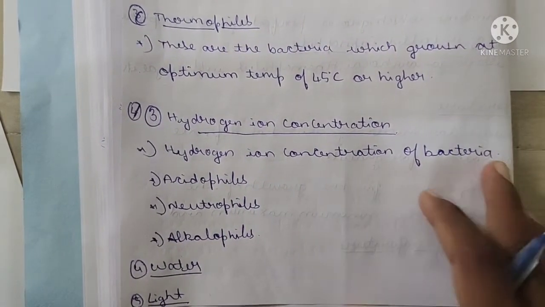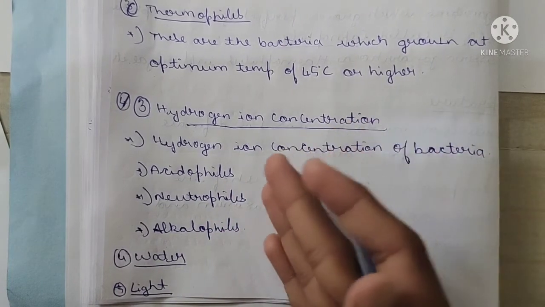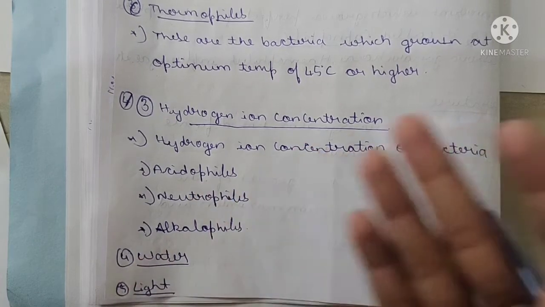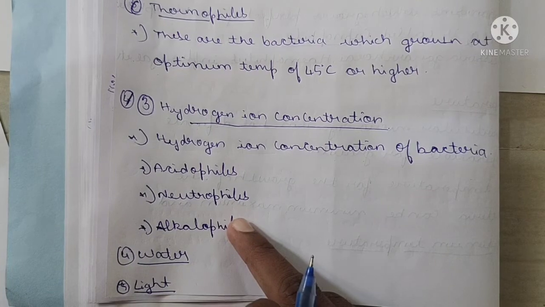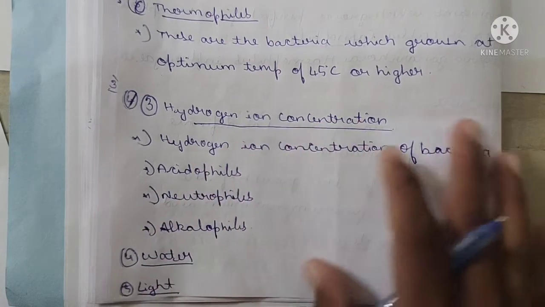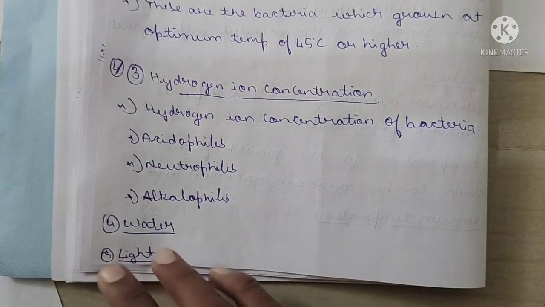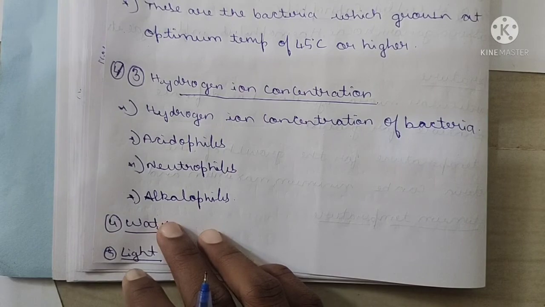Yes, water is also very important. If bacteria are aerobic, meaning they need air, then they require water. If they are anaerobic, they don't require water, because water contains oxygen. Anaerobic bacteria don't require any type of oxygen; at that time they will die. Some bacteria are photosynthetic, and they require light from the sunlight. That type of bacteria is also there. Non-photosynthetic bacteria are also there.